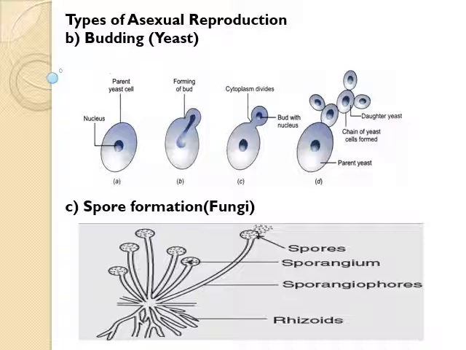Next is spore formation or sporulation. This is seen in bread mold, that is Rhizopus. It is one of the fungi. Here, the Rhizopus body is made up of thread-like structures called hyphae. The erect hyphae bear sporangia, inside which are reproductive structures called spores. These spores are asexually reproducing bodies having a thick protective wall. In unfavorable conditions, these spores are in inactive form.